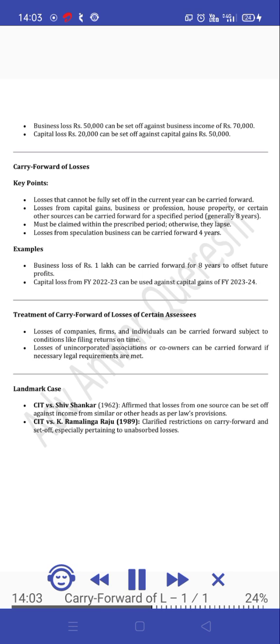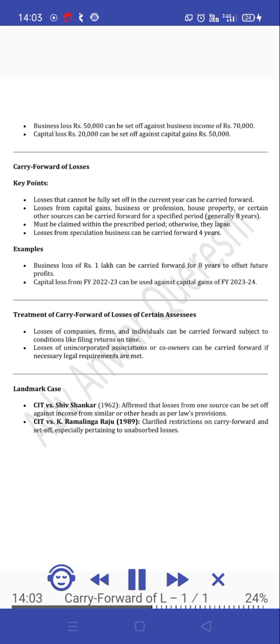Carry forward of losses. Key points. Losses that cannot be fully set off in the current year can be carried forward. Losses from capital gains, business or profession, house property, or certain other sources can be carried forward for a specified period, generally 8 years. Must be claimed within the prescribed period, otherwise they lapse. Losses from speculation business can be carried forward 4 years.